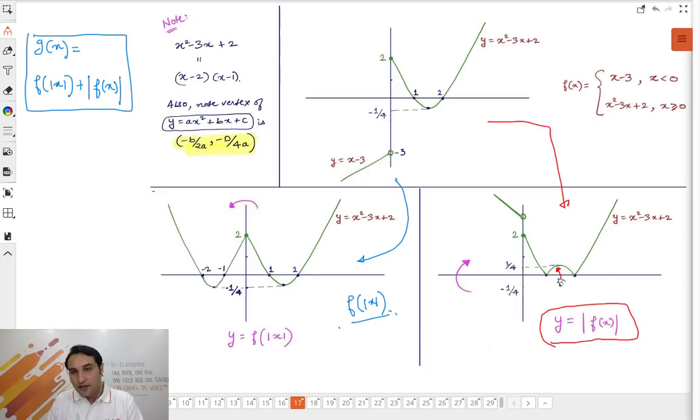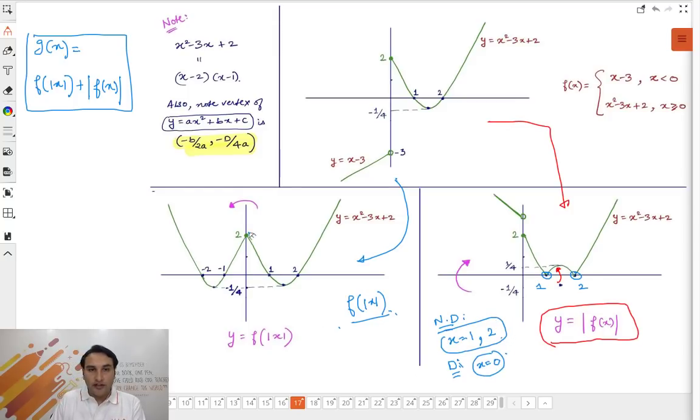So look at this. This is not differentiable where there is a sharp corner, at 1 and 2. ठीक है? ND means not differentiable in short. Not differentiable at x is equal to 1 and x is equal to 2. And it is discontinuous at x is equal to 0. Right? Cool.